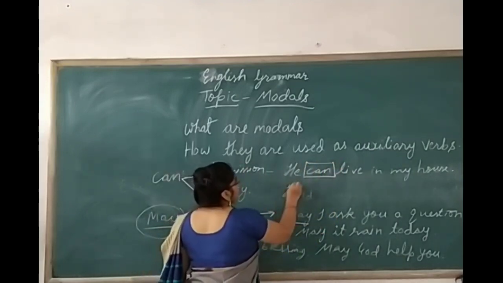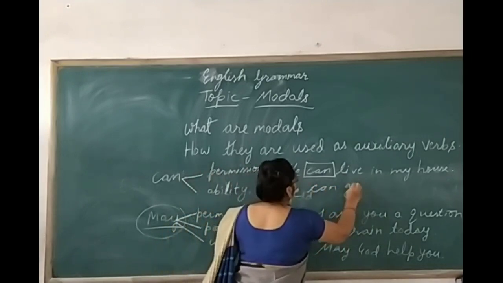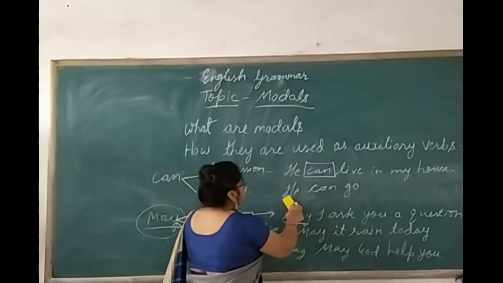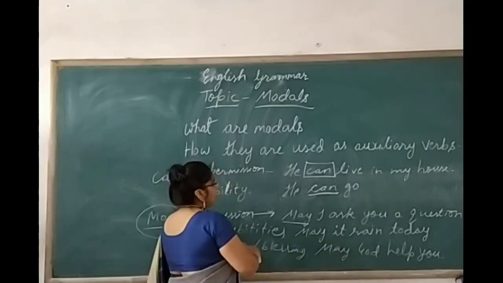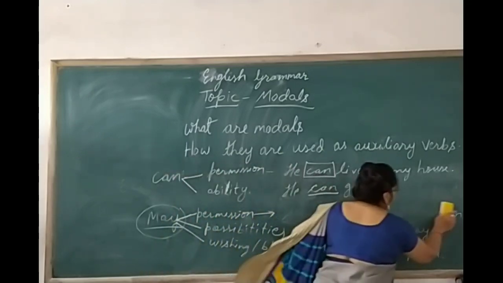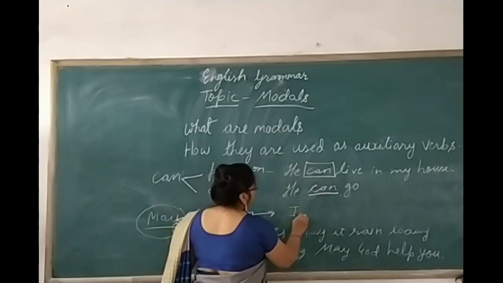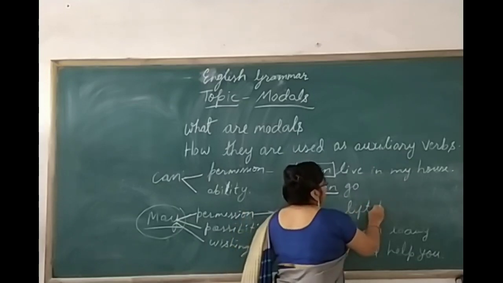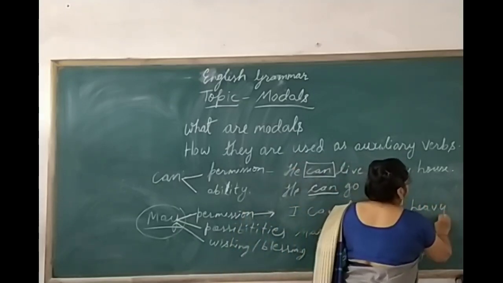One more example. He can go. Here also can shows the permission. Now I'll take one example showing the ability. Suppose that if I take a sentence: I can lift this heavy box.